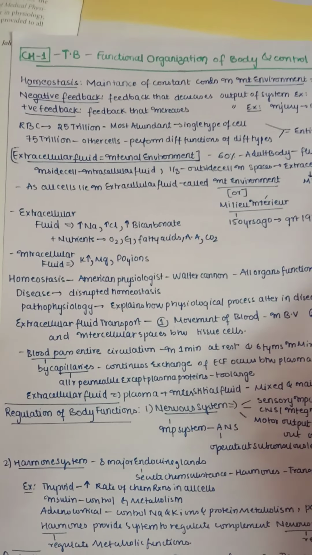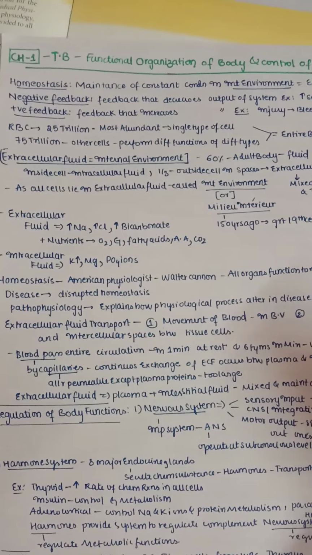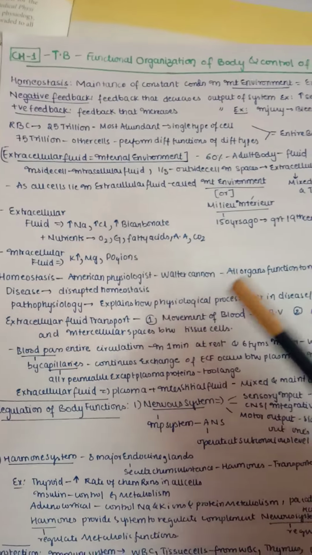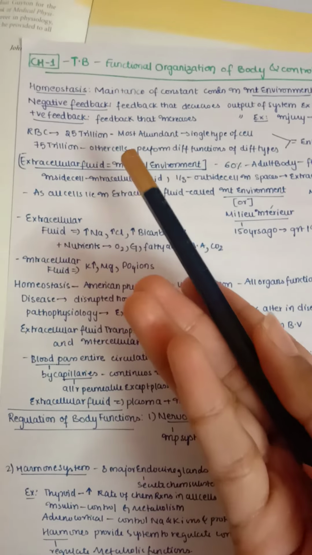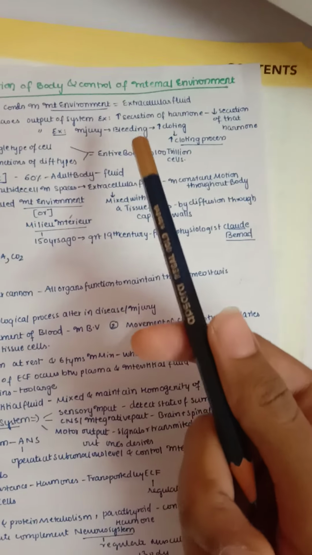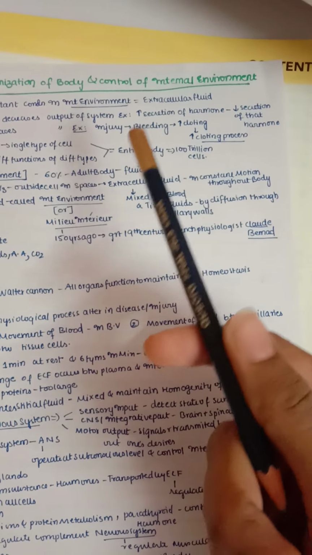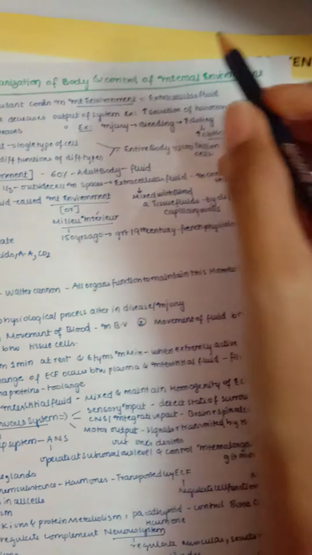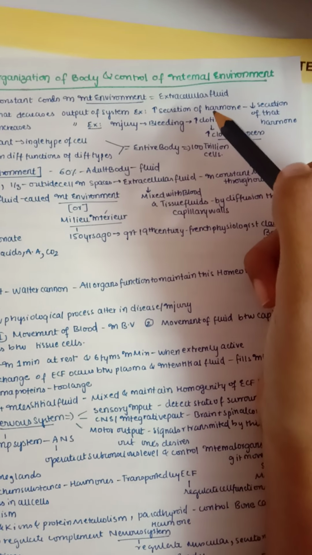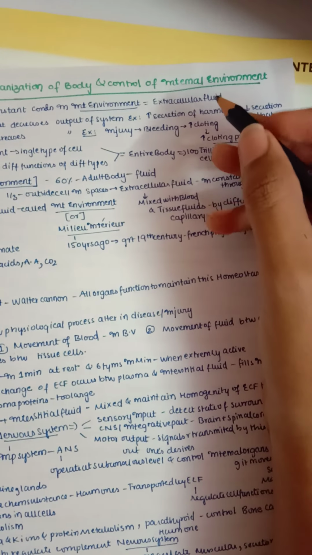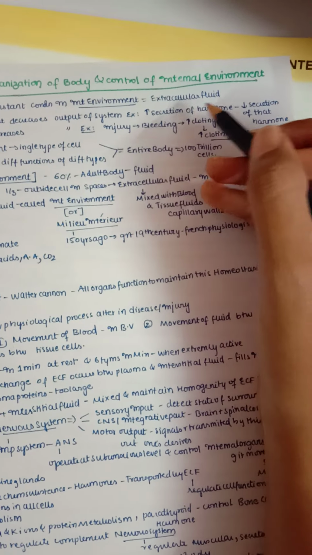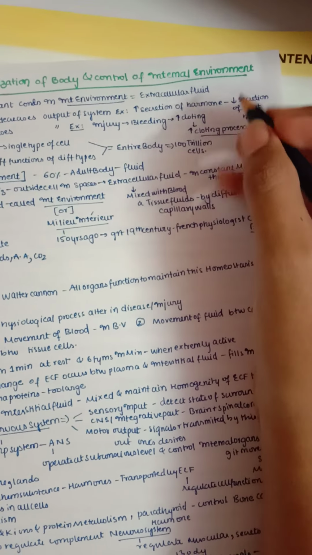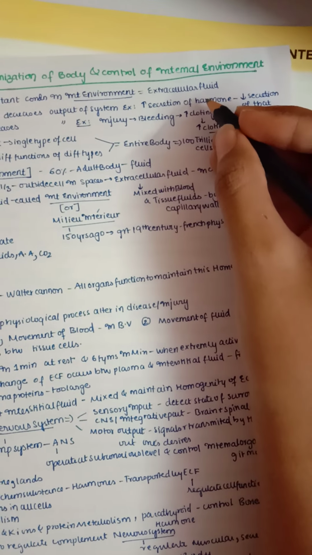So here we will understand mainly negative feedback and positive feedback. These are the main concepts in this lesson. So what is negative feedback? It is a feedback which decreases the output of the system. By examples we'll understand it better. For example, an increase in the secretion of a hormone decreases the secretion of that hormone. If we have a high level of thyroid or any other hormone, whenever that specific hormone is very high in our blood, or in our extracellular fluid, then it decreases by negative feedback.